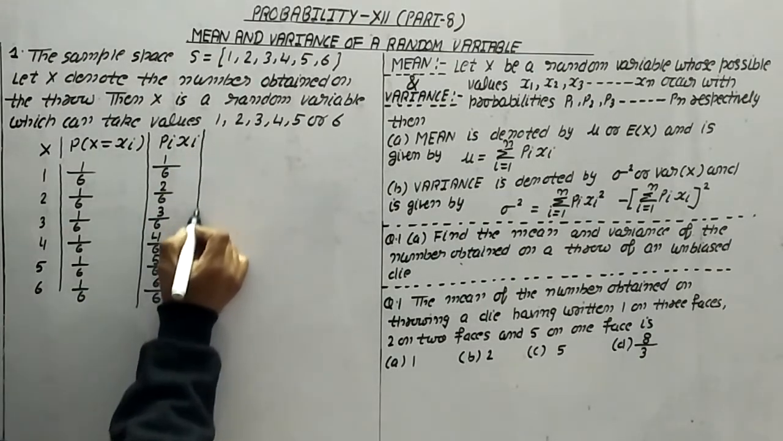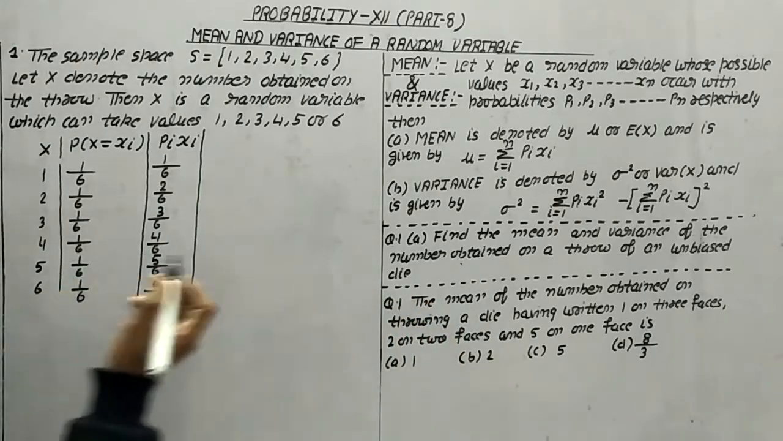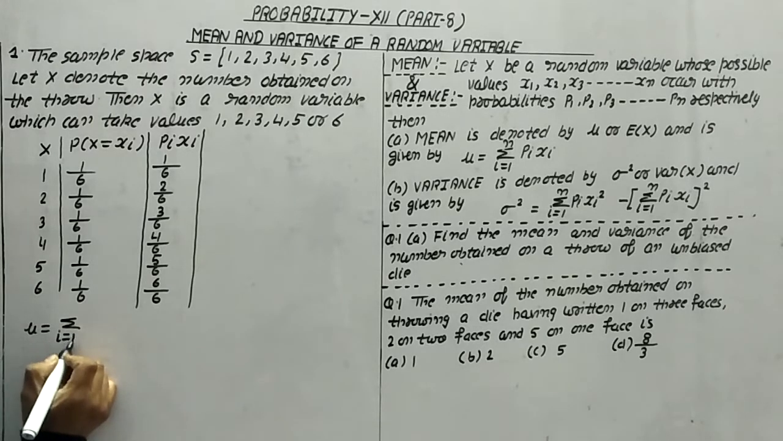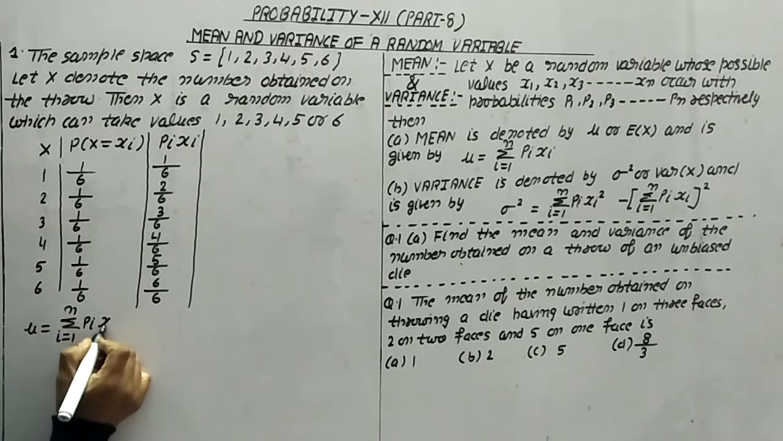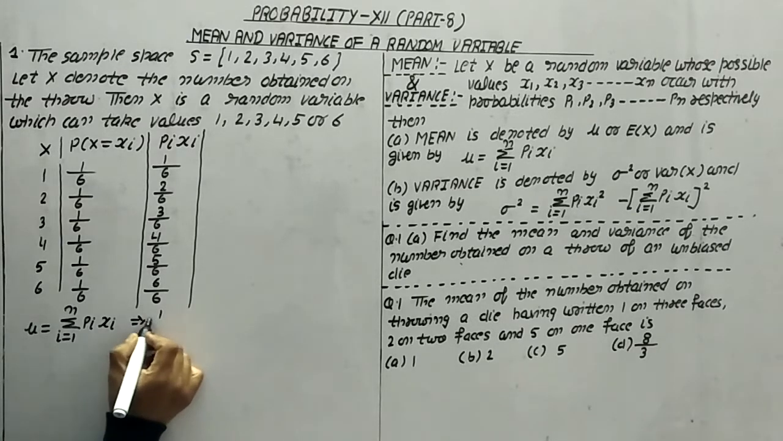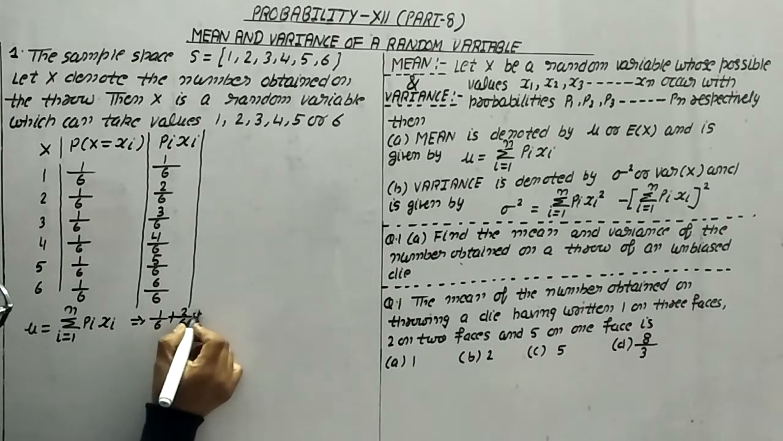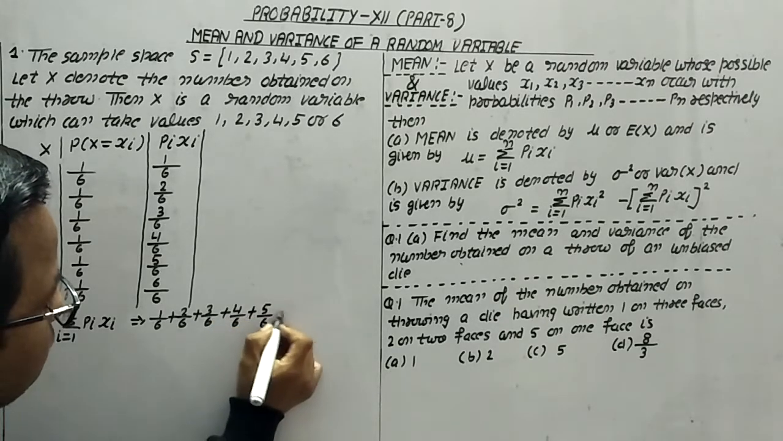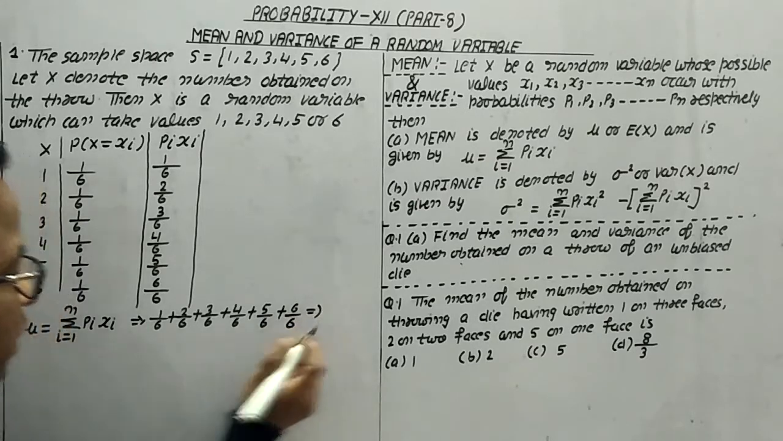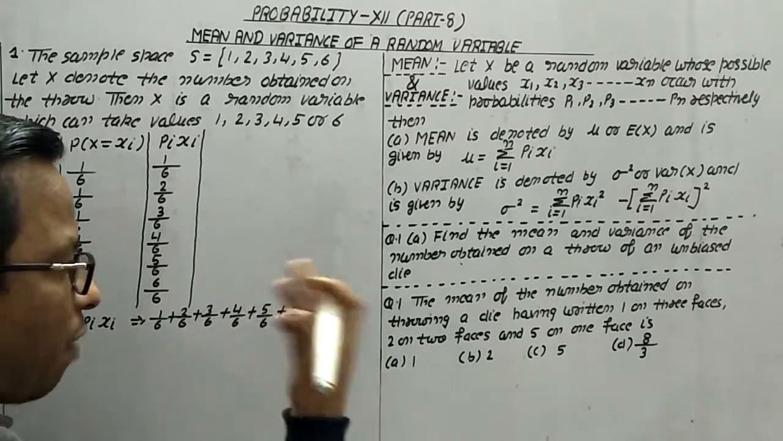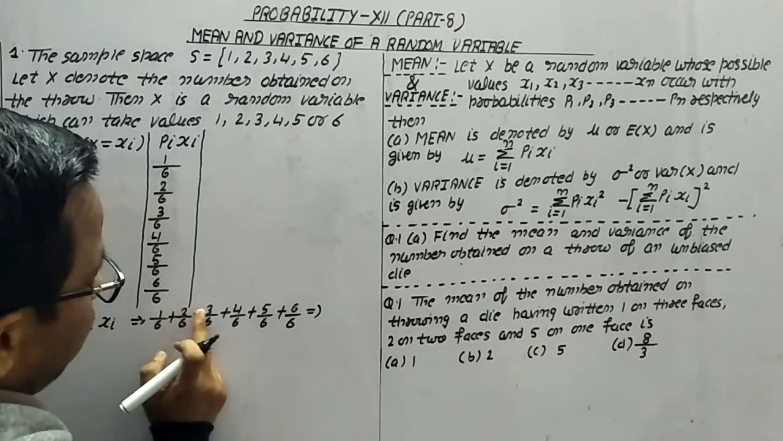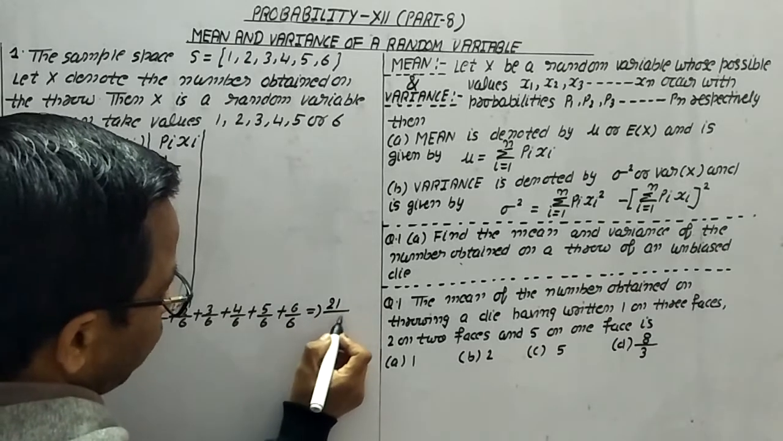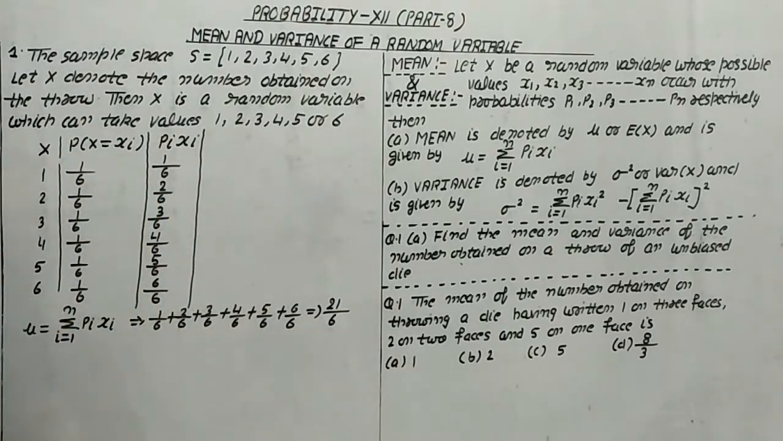Now how will we find the mean? Mean is given by summation i equals 1 to n of pi xi. It means 1/6 plus 2/6 plus 3/6 plus 4/6 plus 5/6 plus 6/6. No need to do the cancellation. Directly we will add and after that do the simplification. 1 plus 2 is 3, plus 3 is 6, 10, 15 and 6 more is 21, so 21/6. The mean is given by this.